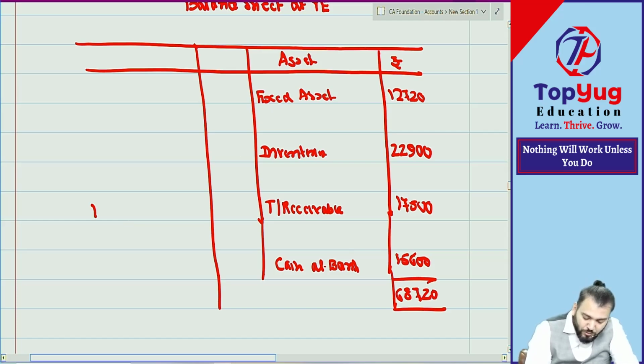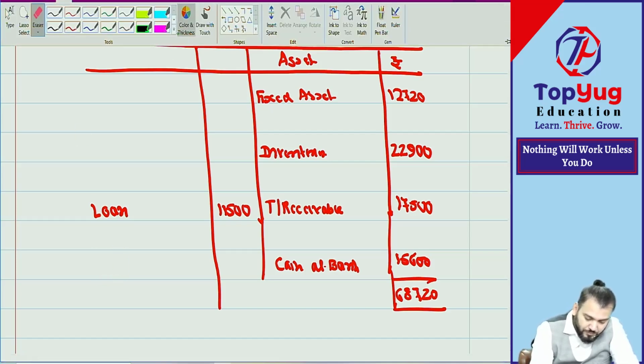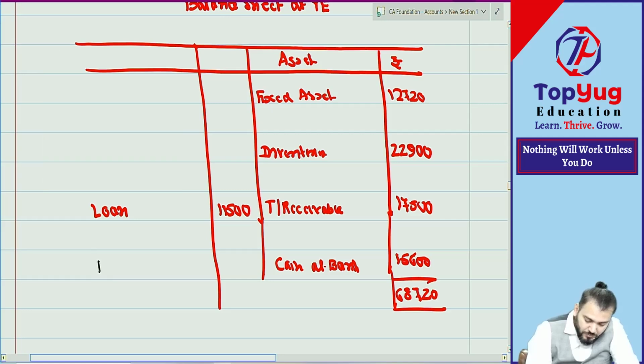Then can you give me the liabilities? Loan how much? Liability means trade payable. How much?